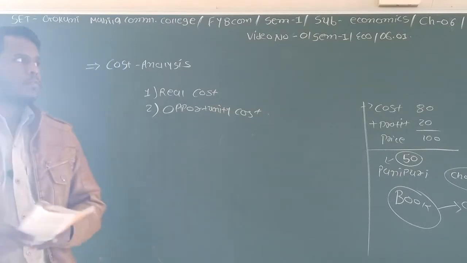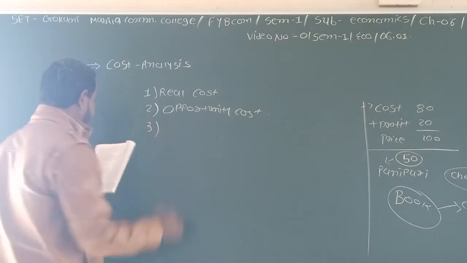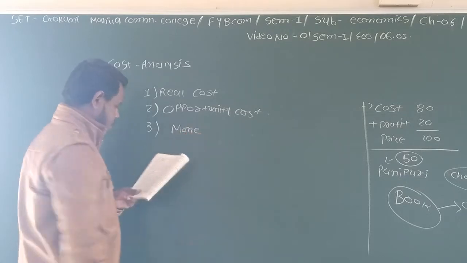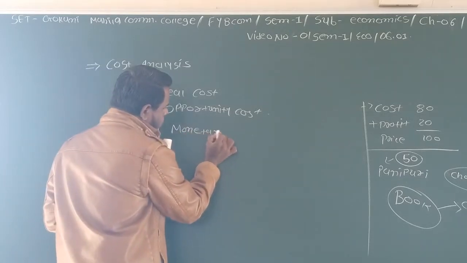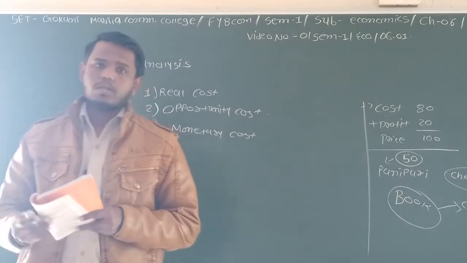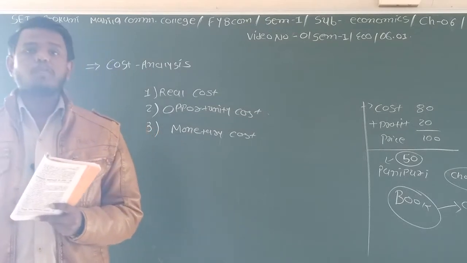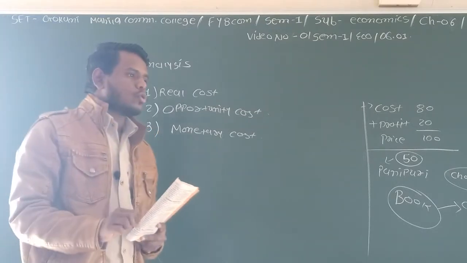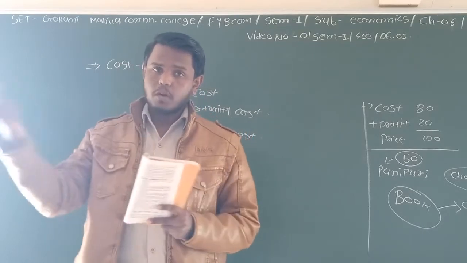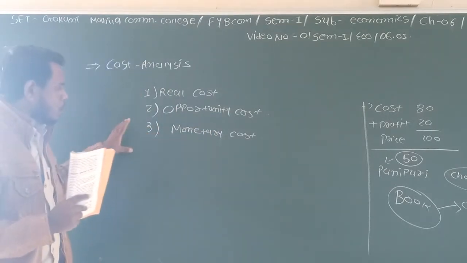Now on page number 128, there is the third cost, which is monetary cost. The first is real cost, basically the hard work of the entrepreneur. The second is opportunity cost. Opportunity cost means when you forgo something, when you give up on something, or when you leave out something, the cost of that particular commodity. And the third is monetary cost.